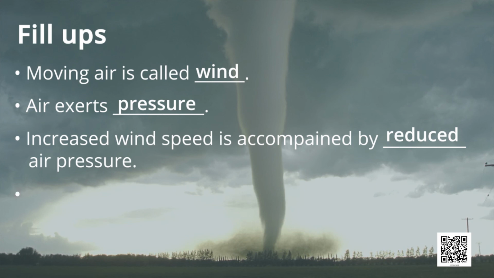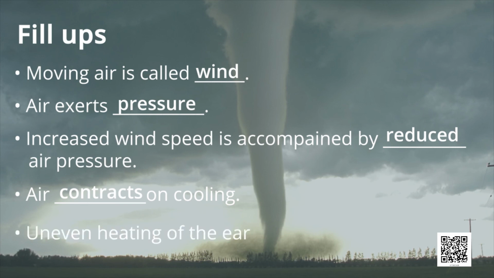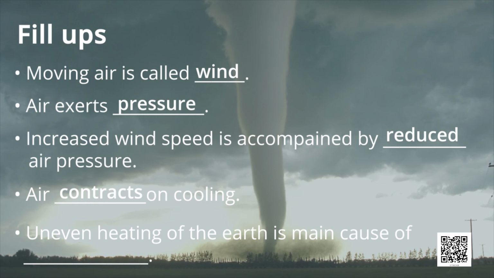Number 4, air dash on cooling. What happens to air on cooling? Yes, air contracts on cooling. Last, uneven heating of the earth is the main cause of what? Yes, you are right. Uneven heating of the earth is the main cause of wind currents.